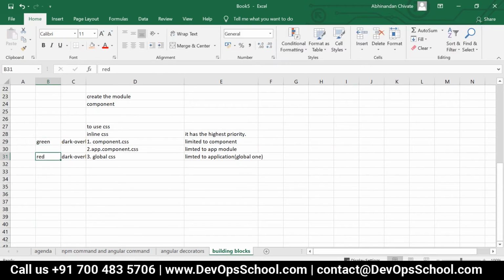In this case, the class name is the same, agree? So it will give the priority to the component level only. Initially it will come with the red content, but internally, when it is going to render, it's going to override this red color outcome with the green color. Now you got the point.